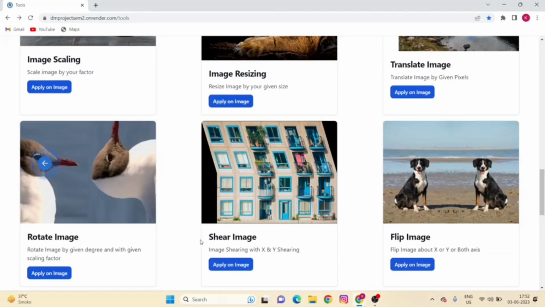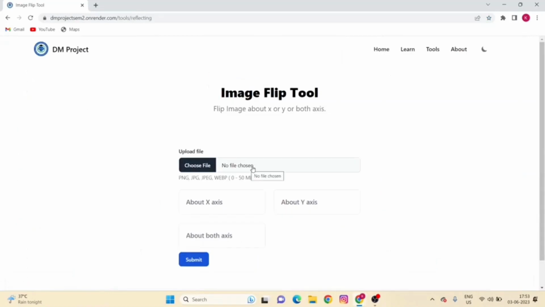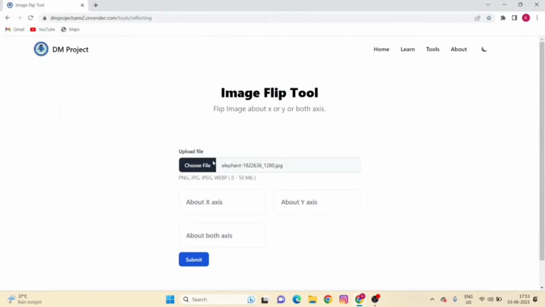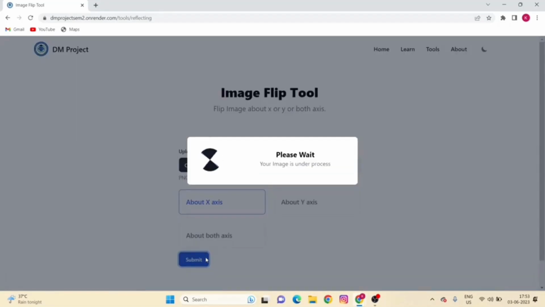Now let's go to our fourth topic, which is reflection, or we can also say it's a flip image. So in this tool, you have to first choose your input image, and you have to choose the axis by which you want to reflect the image. Now for example, that we want to reflect our image by X axis, so you have to choose about X axis option and submit it.